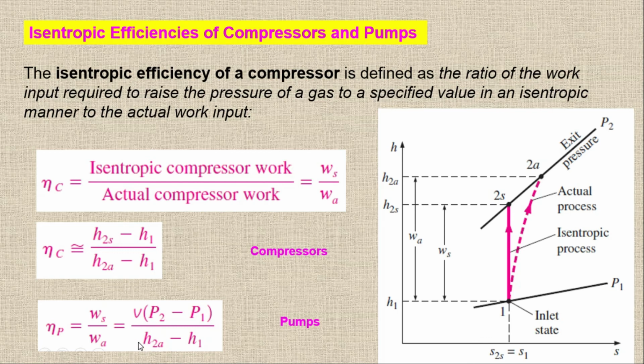For the pump, the isentropic or reversible work, we normally use the formula v(P2 minus P1). We already discussed in the previous slide that the isentropic reversible work is equal to v(P2 minus P1). So for the pump, we normally use this formula divided by H2a minus H1. This is the ideal work, and this is the actual work.